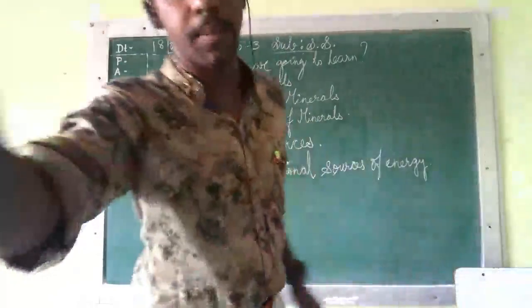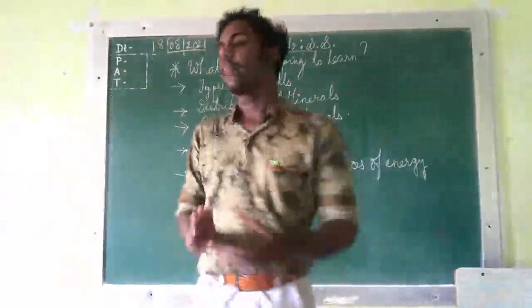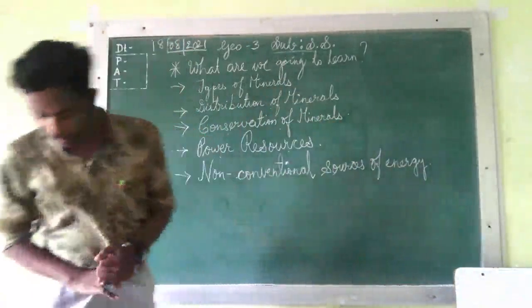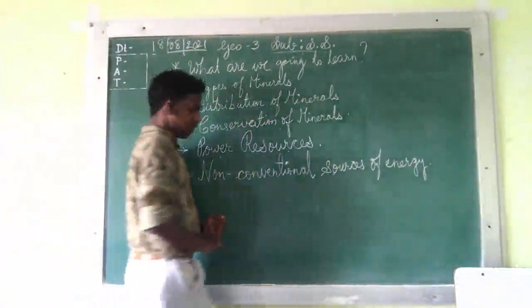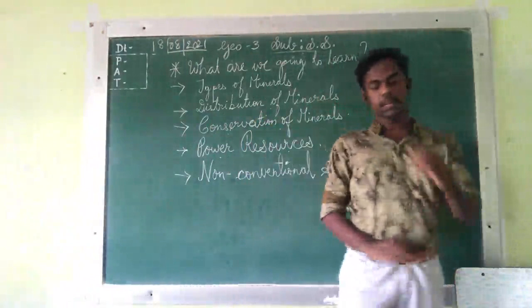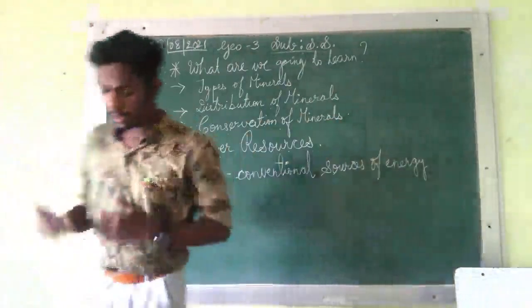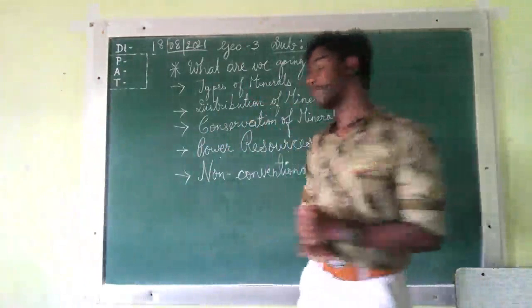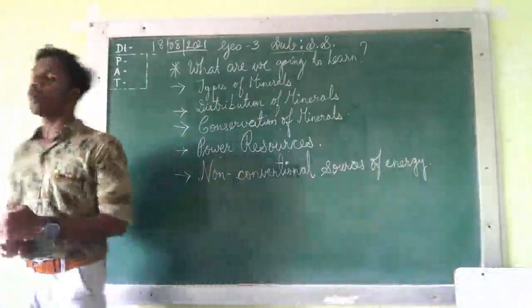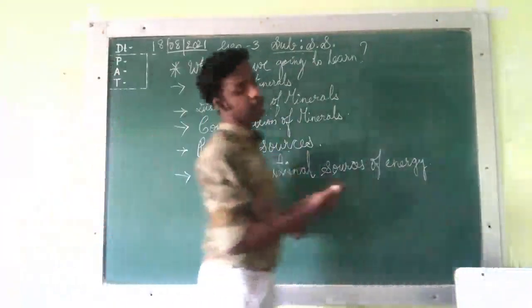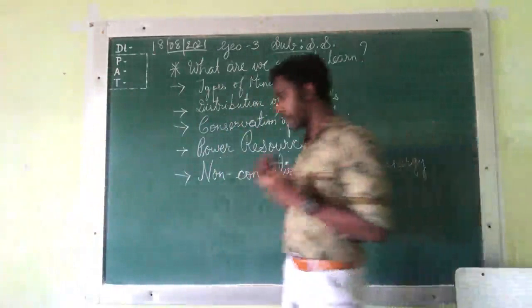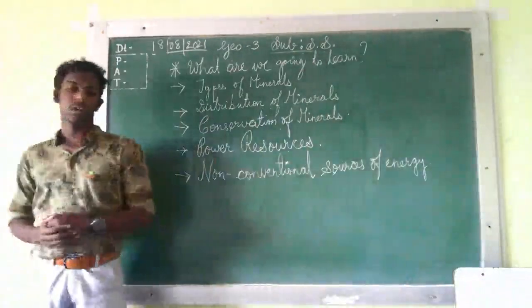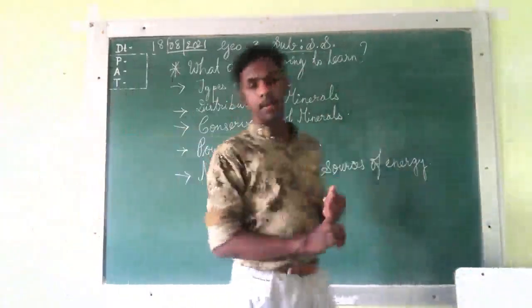Third point is about the formation of minerals. Minerals are formed with different conditions. What is the condition? It is formed by the natural process, but human activities are not at all involved in the formation of minerals.